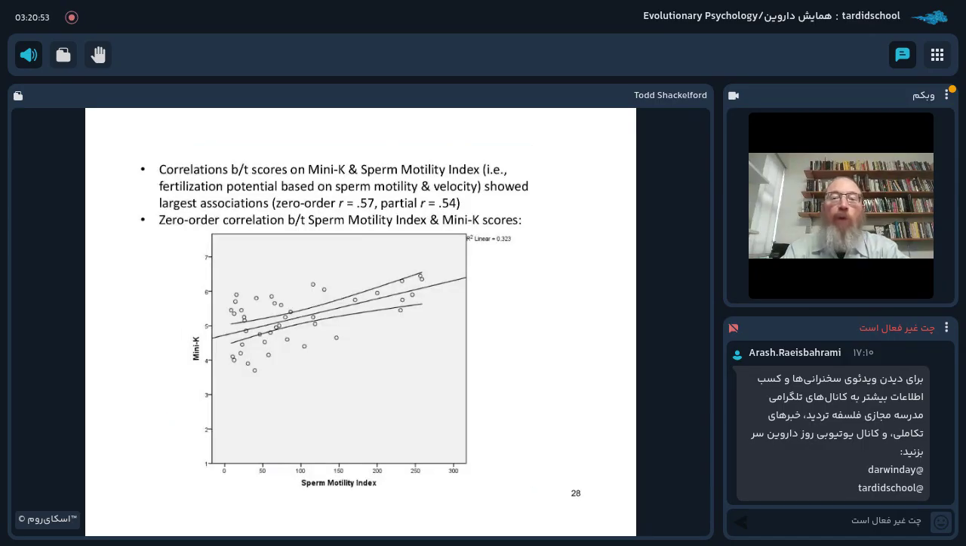So correlations between scores on the mini-K and the sperm motility index, and this is an index of fertilization potential based on sperm motility and velocity, showed the largest associations. Again, the zero-order correlation was 0.57, the partial correlation was 0.54. And just for graphical presentation purposes, here I'm showing the zero-order correlation between the sperm motility index and the mini-K scores. You can see that it is a positive relationship there. The R-squared linear is 0.323.